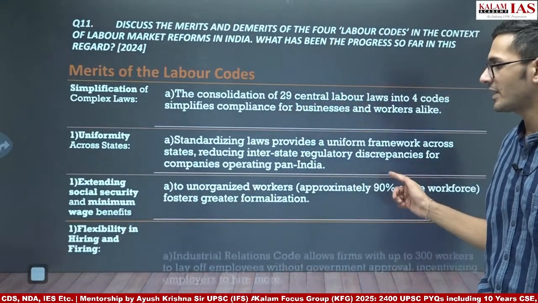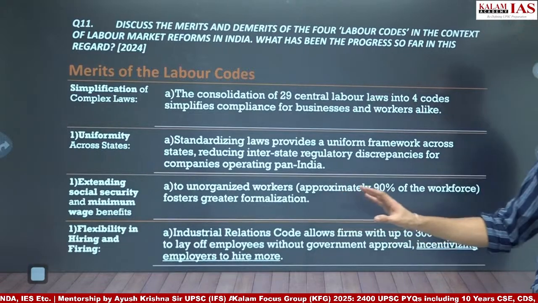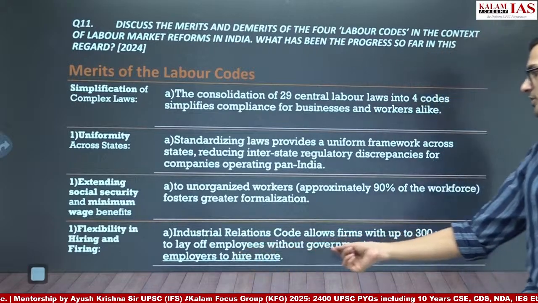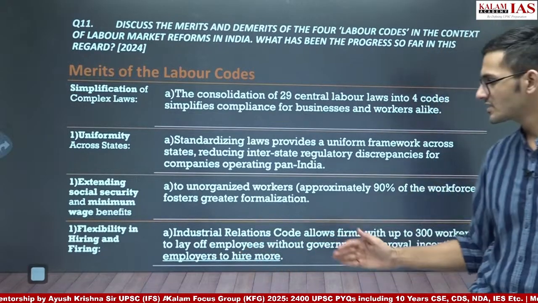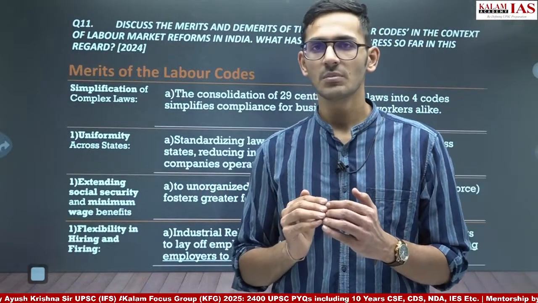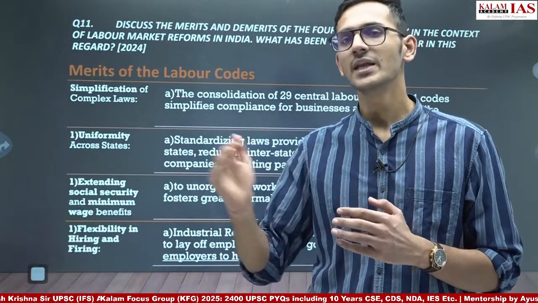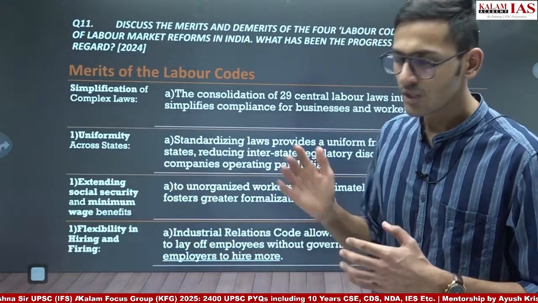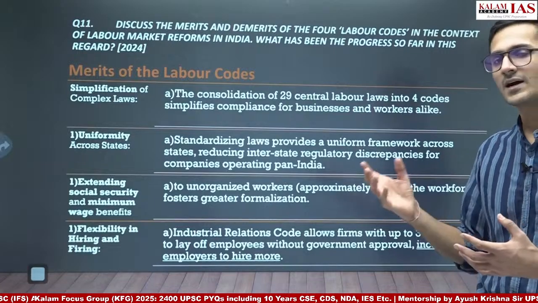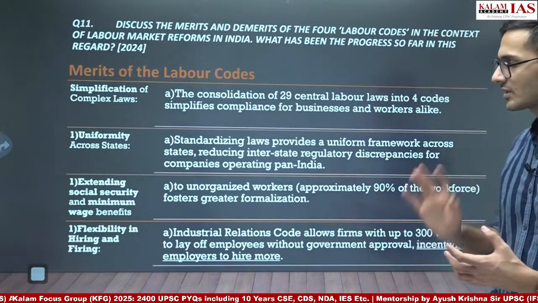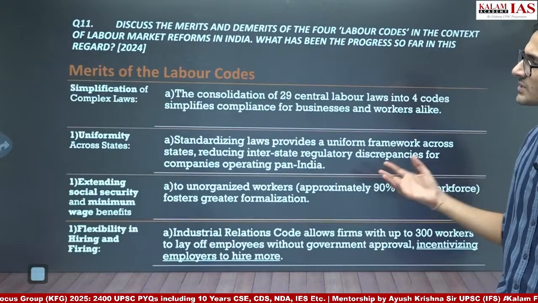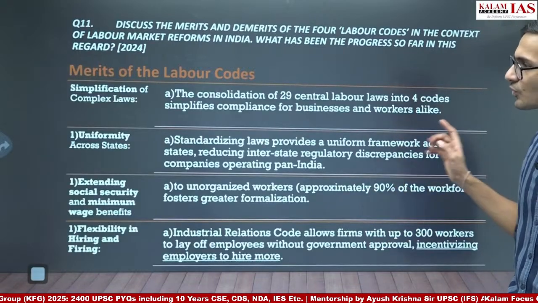Flexibility in hiring and firing is given, as the Industrial Relations Code allows firms up to 300 workers to lay off employees without government approval, incentivizing employers to hire more. So the government is saying that we have increased the number of workers which can be laid off without government approval to 300. As a result, the purpose is to incentivize companies to hire more workers. So this is the flexibility that is given in hiring and firing, and the purpose is ease of doing business. So these 4 points can be written.